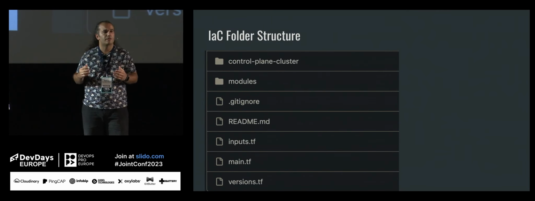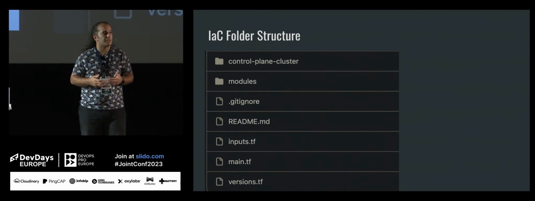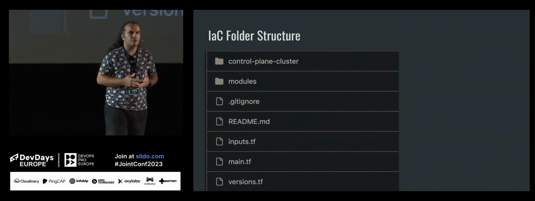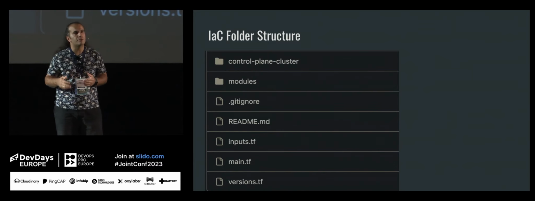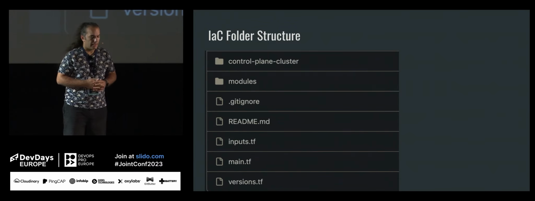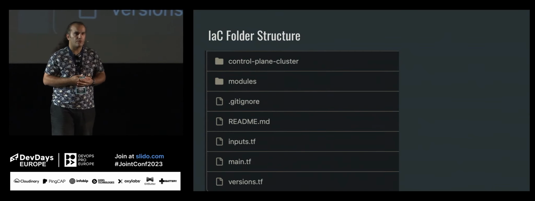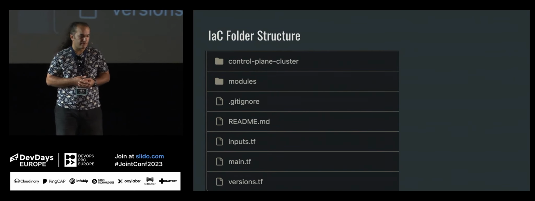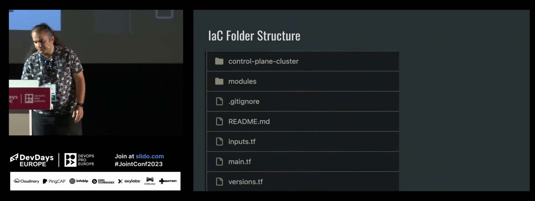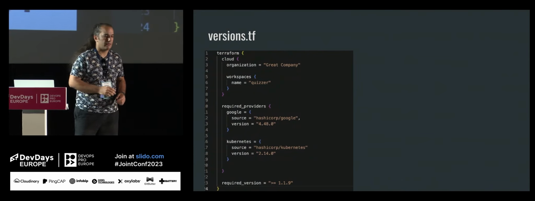It can be control plane cluster dev, prod, maybe there can be a data plane cluster. And you see there is a modules folder, under which we will have our commonly used modules among our infrastructure projects. And there are three more files: inputs, main TF, and versions. Let's take a look at what happens in these files.